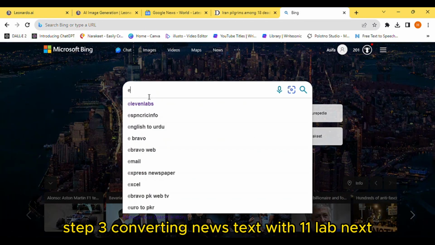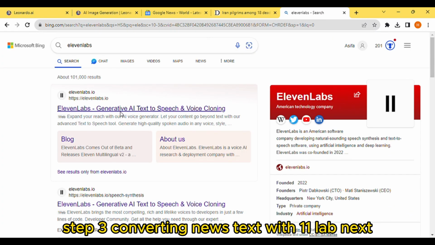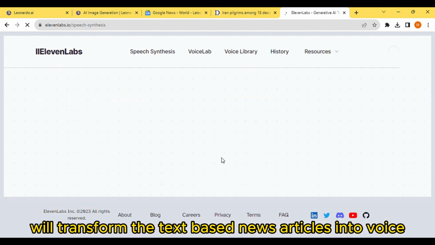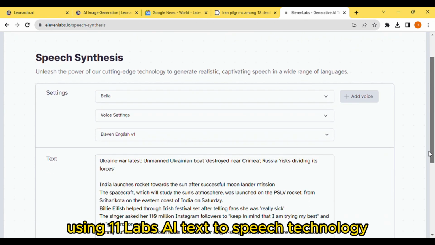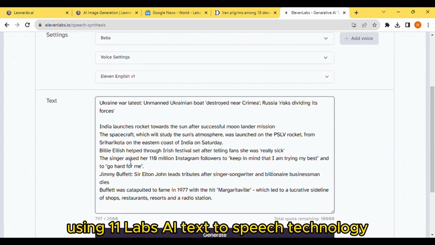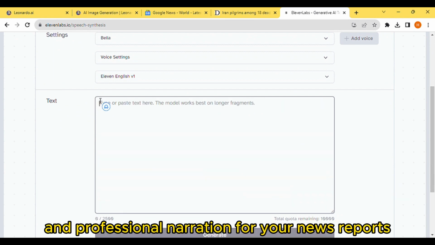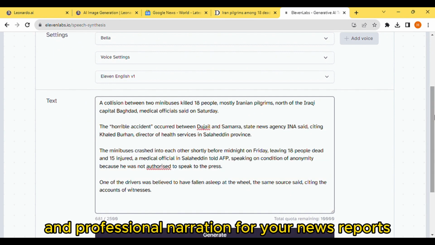Step 3. Converting news text with 11 Lab. Next, we'll transform the text-based news articles into voice using 11 Lab's AI text-to-speech technology. This will provide an engaging and professional narration for your news reports.